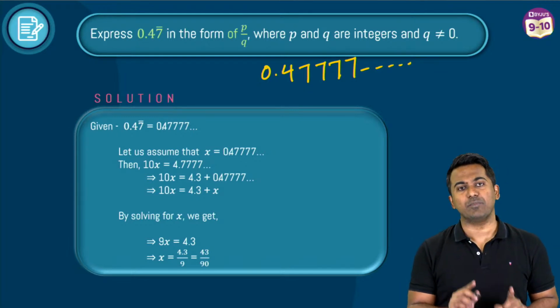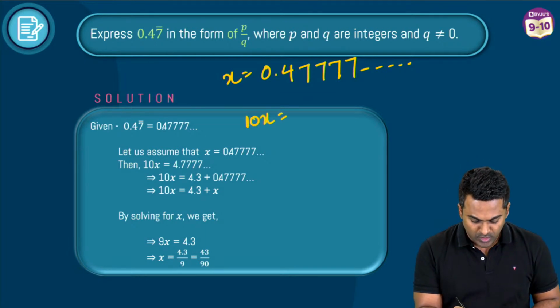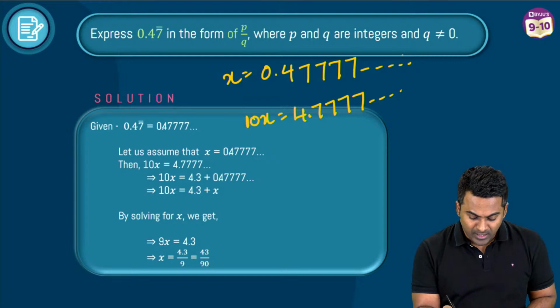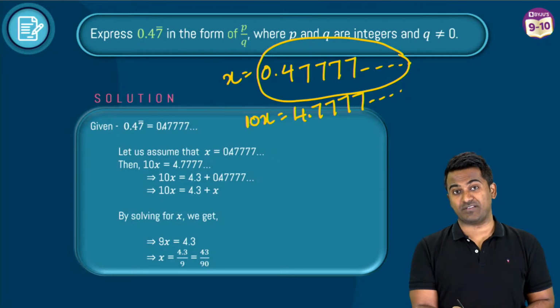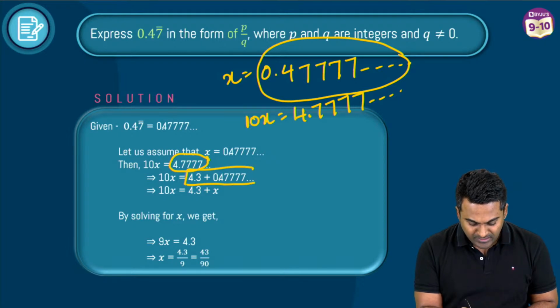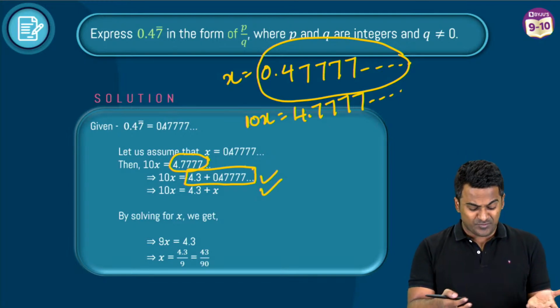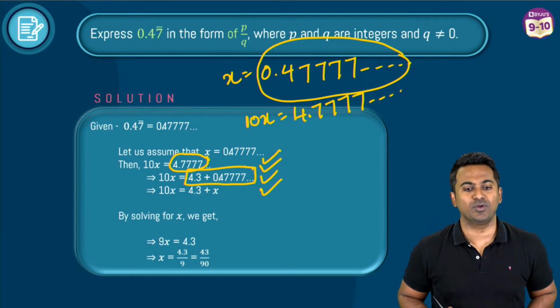Very good. Now what I'm doing here is multiplying this by 10. Let's just say this is x. When I multiply this by 10, I get 10x is equal to 4.77777. Now I want to write this 4.777 as some addition where I have this 0.4777. That's how I write this number here as 4.3 plus 0.4777 because I want to make use of this. Once you've written that, this is the trick. Once you've got this step correct, that's it, you've solved the problem.